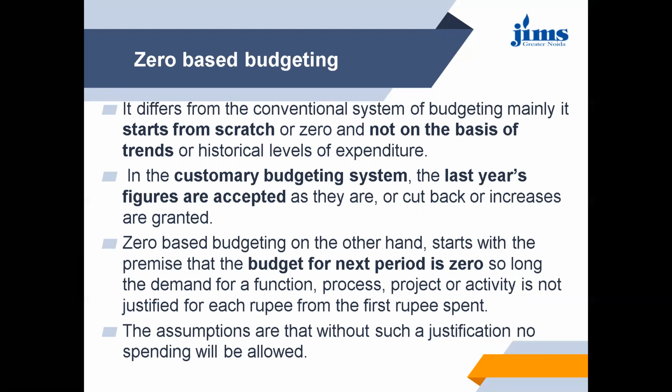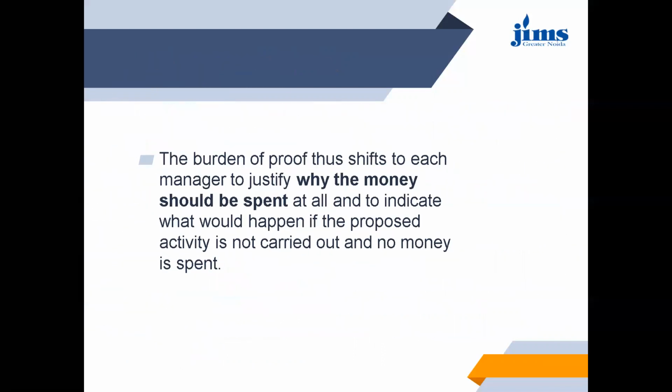So as long as the demand for a function, a process, a project or any activity is not justified for each rupee, from the first rupee spent, the assumption is that without such a justification, no spending will be allowed. Zero-based budgeting means, as the name makes clear, that there is no base. We take the base as zero. So the burden of proof shifts to each manager to justify why the money should be spent at all and to indicate what would happen if the proposed activity is not carried out and no money is spent.